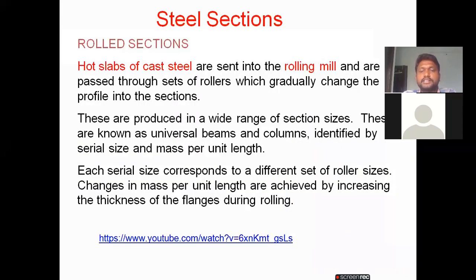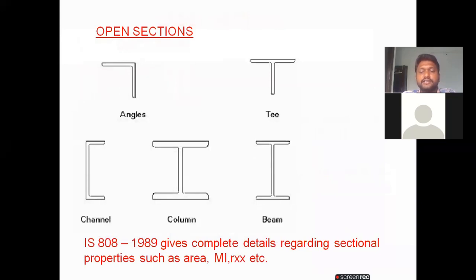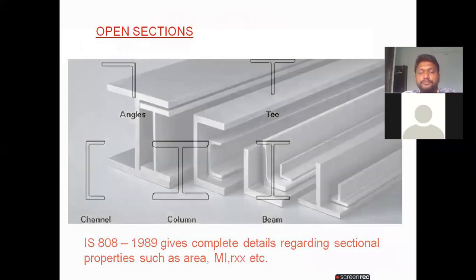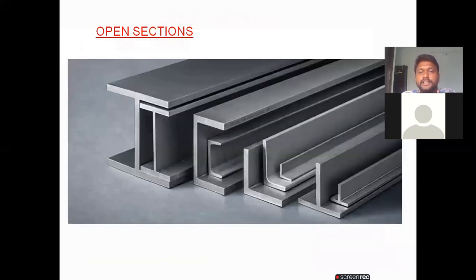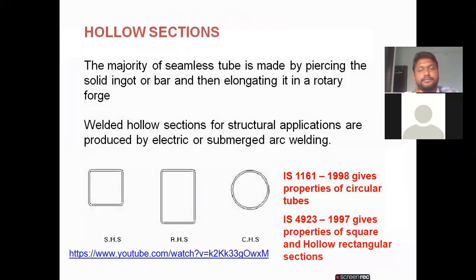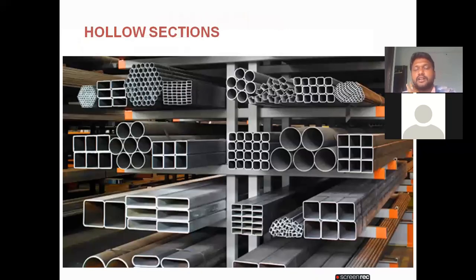these are steel sections I already discussed. These are the steel sections: angle section, T section, channel section, and columns and also beams. So these are open sections, like I sections, channel sections, angle sections. You can look into this one here. These are the hollow sections. So it is like this, all the hollow sections I am showing here, my dear students.